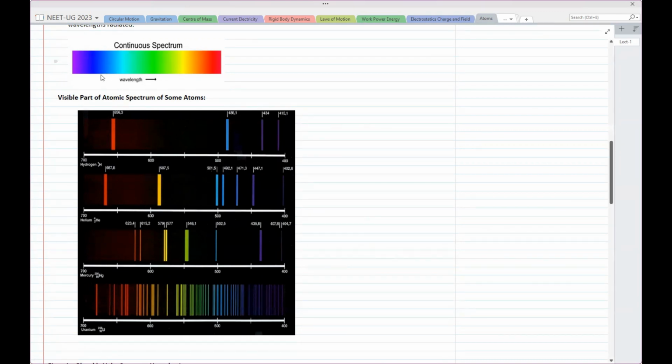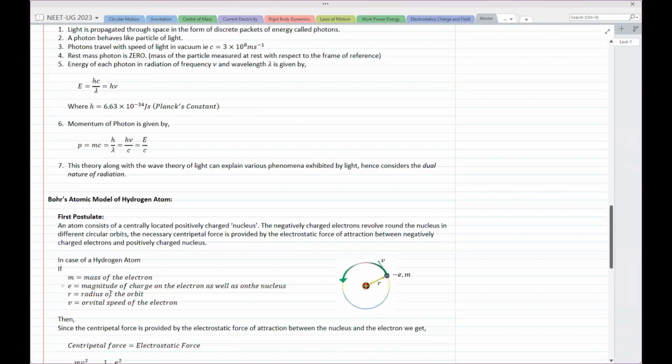So it is no longer present in your white light. Okay. So this is the way you get the other type of spectrum, that is called the absorption spectrum.